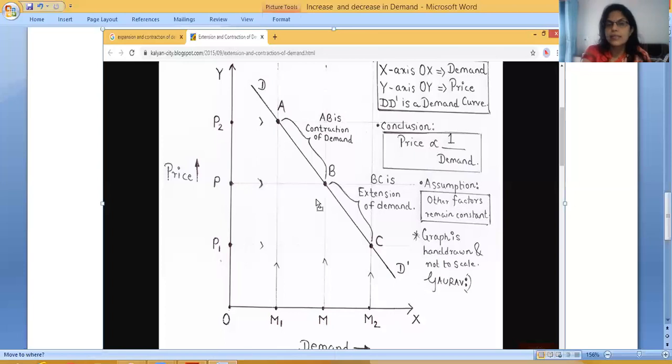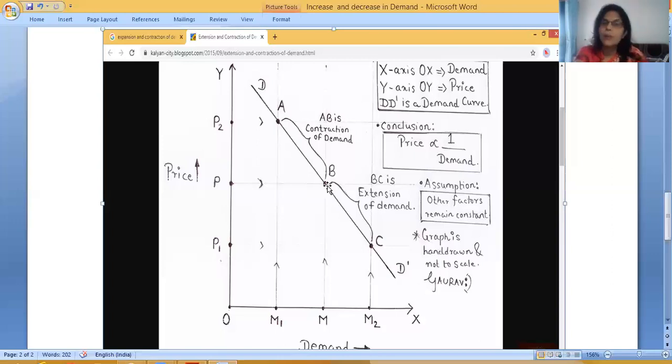So I can say that due to the rise in price, demand contracts, and this point, not the curve, remember this thing, this point moves from B to A. B to A, and AB is the contraction of demand.